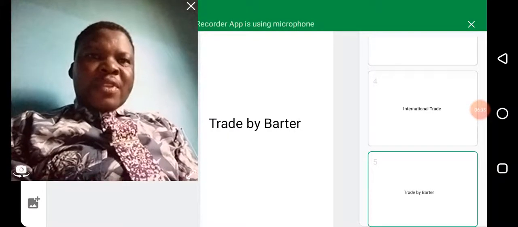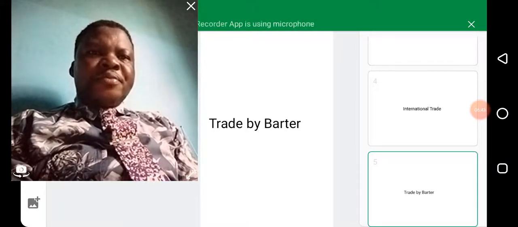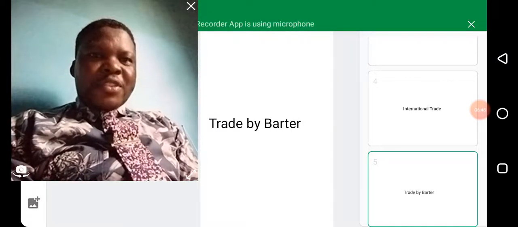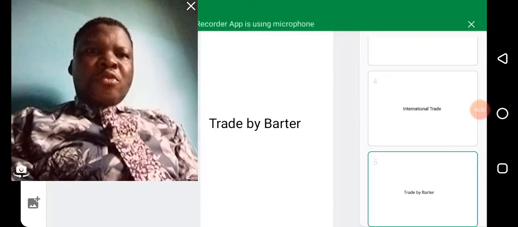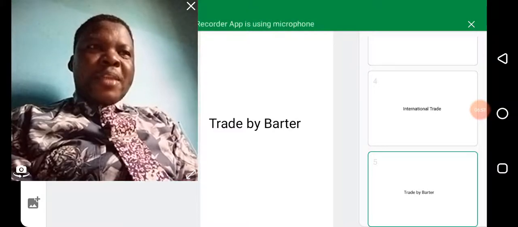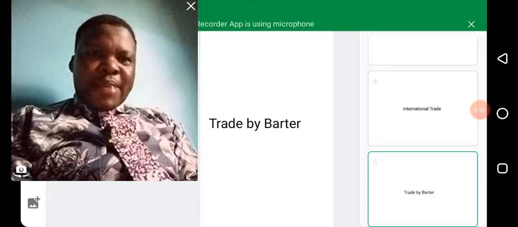And so there was no currency at that time. For example, you need salt in your house and you don't have salt, but maybe you have plenty of pepper. You have to look for somebody who needs pepper, so that you can exchange your pepper for the person's salt. So it is called trade by barter.